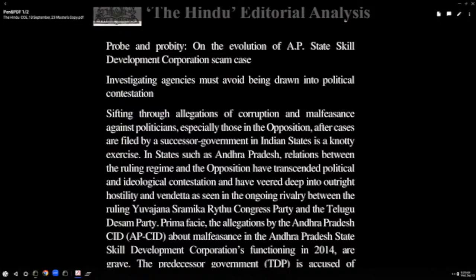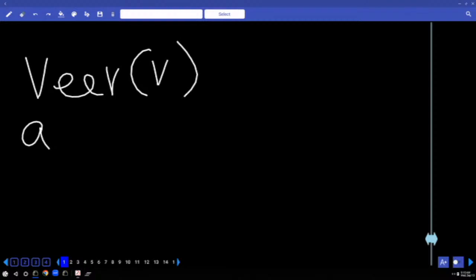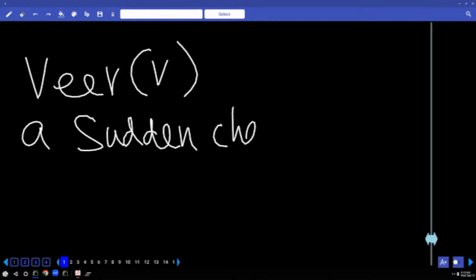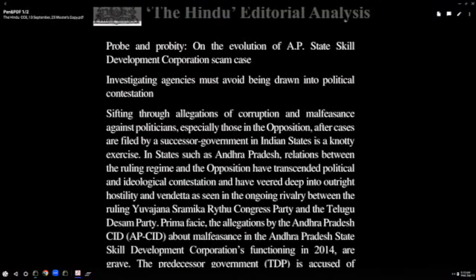And have veered deep into, underline, have veered. Which tense is that again? Present perfect. New students, you have to write that tense. And what does it mean? Veer, that is a verb. It's a regular verb. Means a sudden change in the direction. Someone takes a sudden change in the direction in which he or she is going, then we use this veered. It's also a new word you got to remember. Veered, here, have veered deep into. Deep into what? Outright hostility.